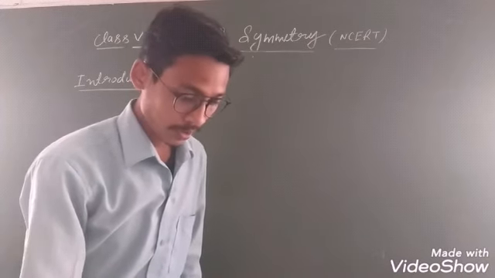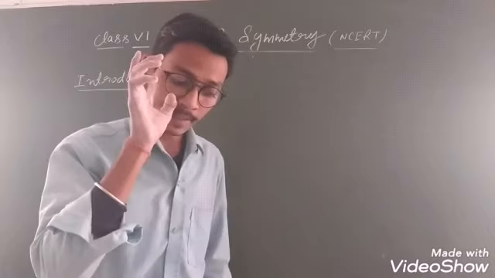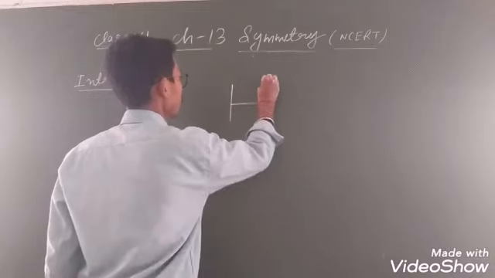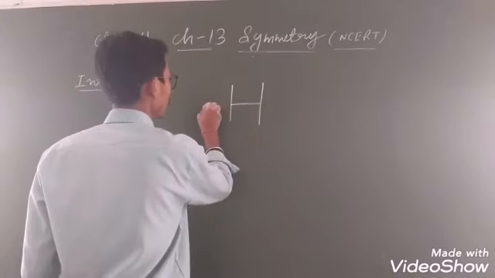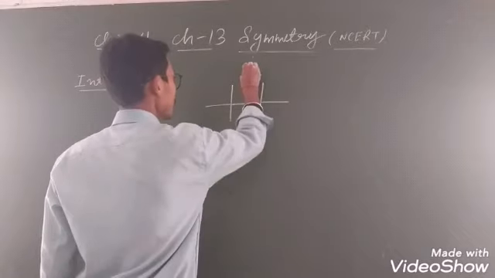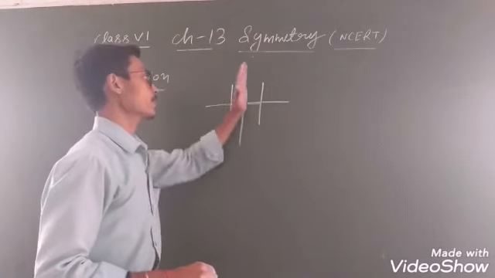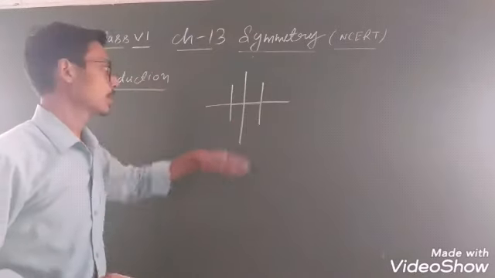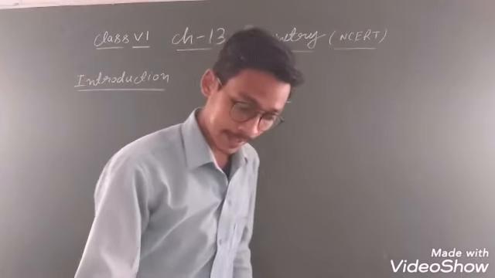तो everything I explained, and some letters are given in your book. जैसे H is given, student, and you have to find out the line of symmetry. देखो, first line of symmetry is this one and second is this one. यानी H has two lines of symmetry. First line of symmetry is vertical and second line of symmetry is horizontal. Clear everyone? This is about lines of symmetry for H. So I think I explained everything.